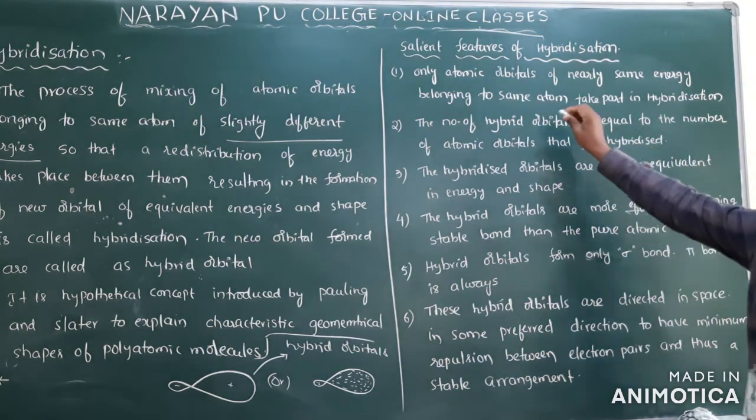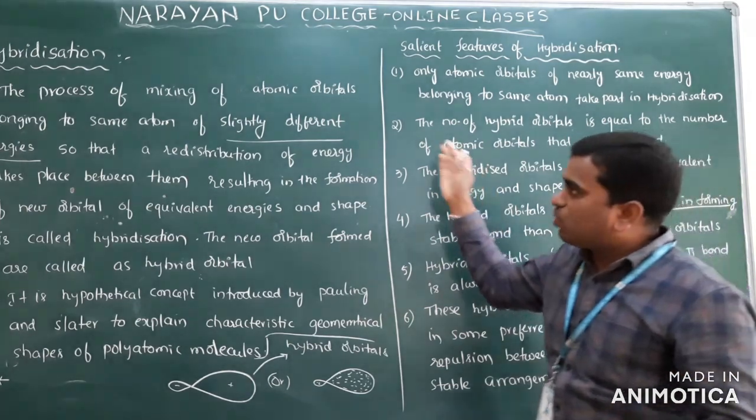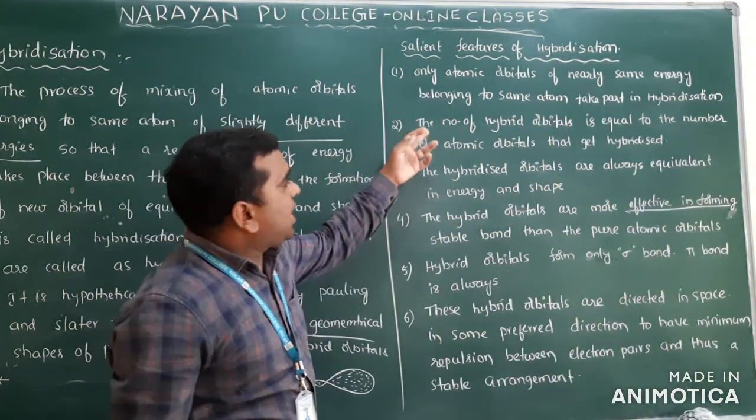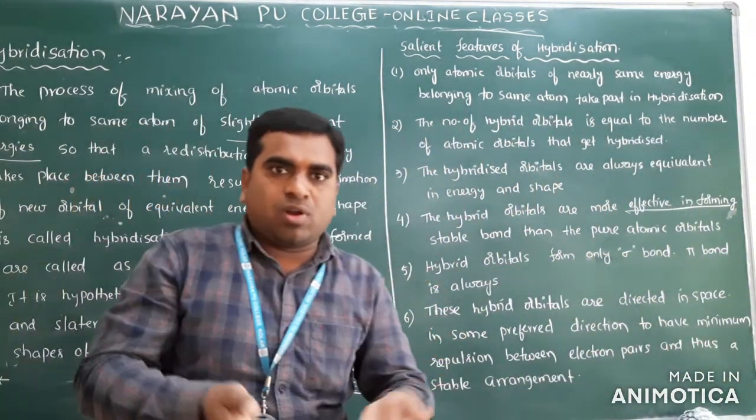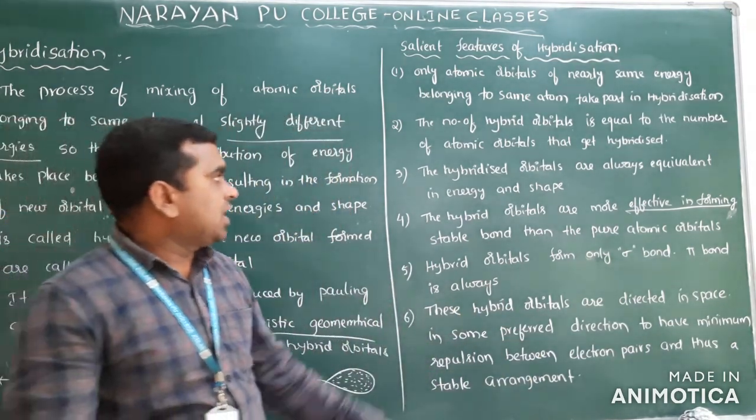Clear? See now what I mentioned here. Only atomic orbitals of the same energy are involved in the hybridization, and the number of atomic orbitals involved determines how many hybrid orbitals will be formed. Clear?